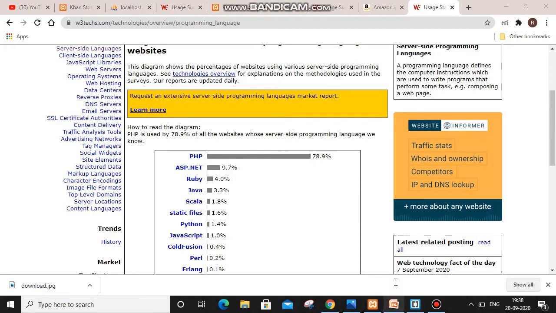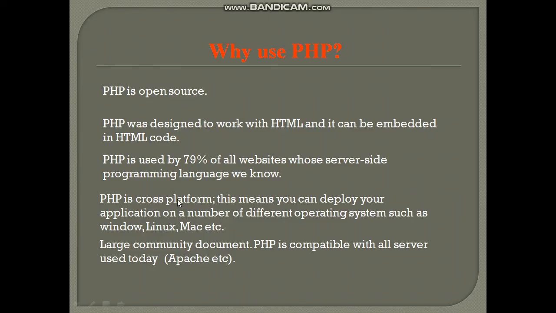Now coming to our next point. PHP is cross-platform. Suppose we have written some code on Windows and we want to execute it on Linux or Mac, so it is widely usable. It can execute without any error.